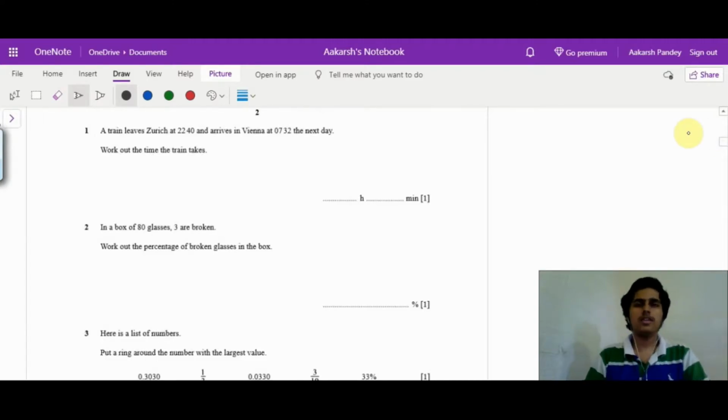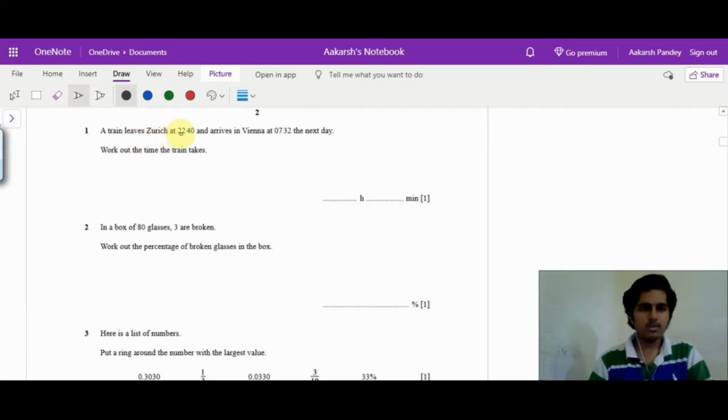Also, some of you have been asking me the correct way to solve a paper. Let me clarify that when IGCSE makes a paper, they start with the easy questions, and the tougher questions are given at the end. So you don't have to start from the reverse order or any other way, just attempt the questions in the given sequence, because that is the best way to attempt a paper. So we have this first question.